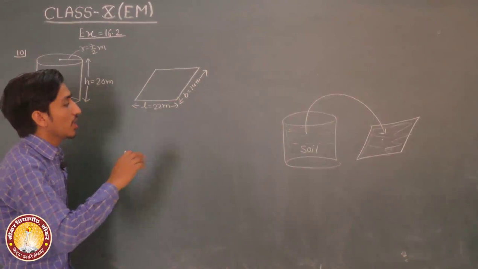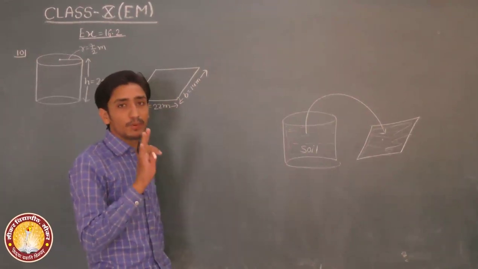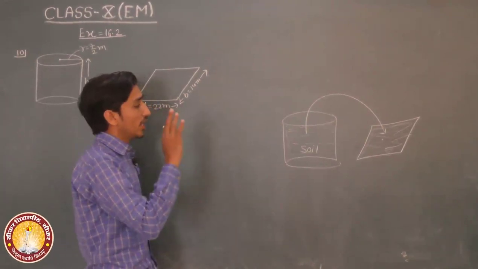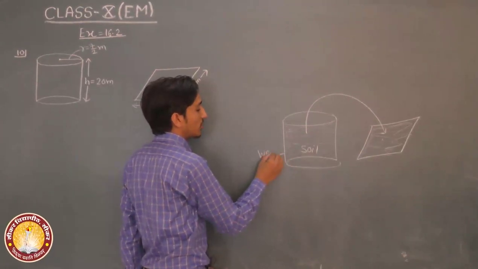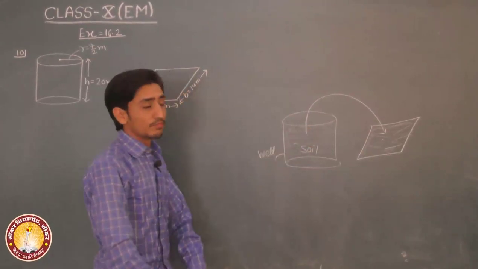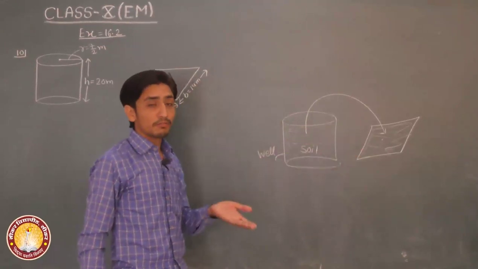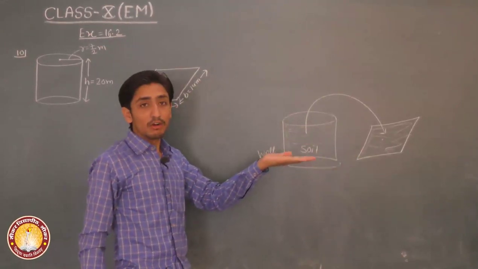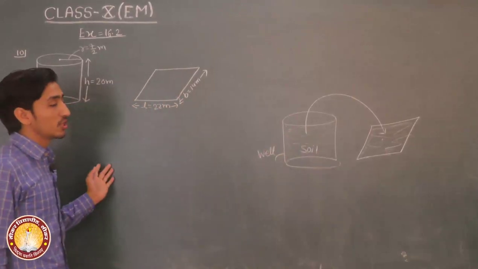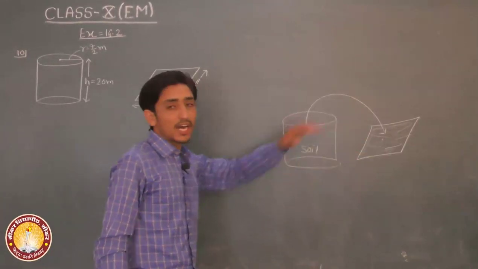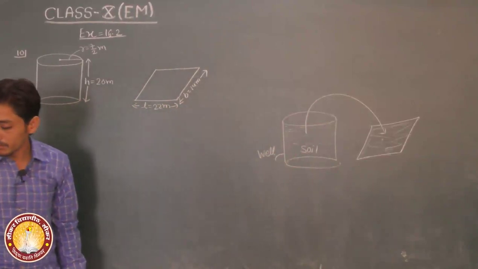Again I repeat, when we spread the soil digged from this well on the platform, then the height of platform increases, and in this question we would find the height of the platform. Okay.